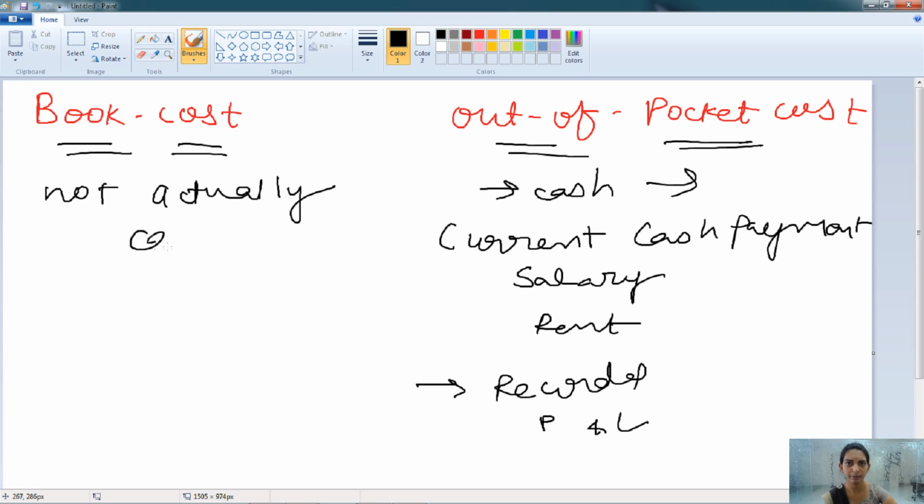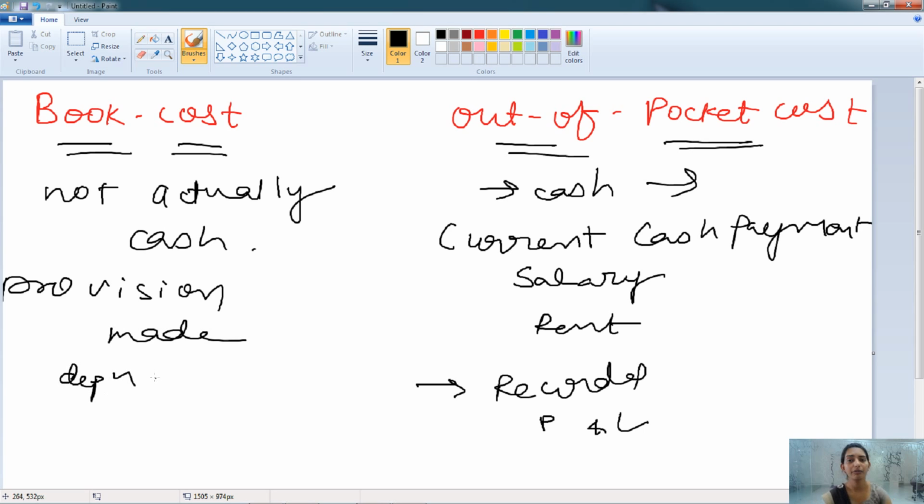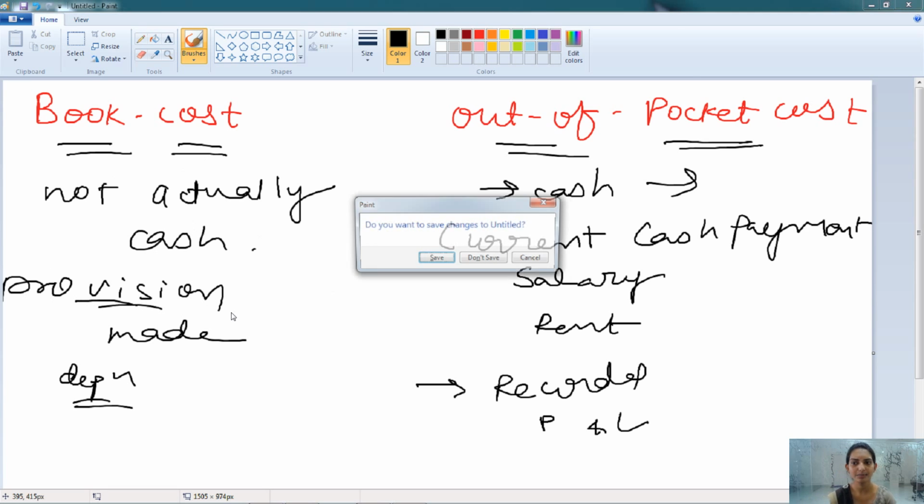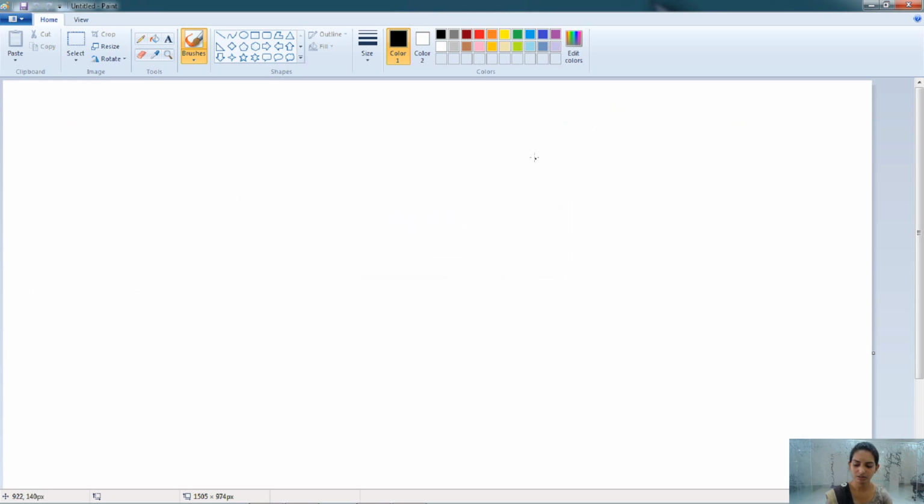It is not actually paid in terms of cash, but the provision for this cost is made. For example, depreciation: we are not paying an actual amount for depreciation to anyone, but we are making the provision for it and it is deducted from the profit and loss account. It helps to maintain the profit and loss account. So this is not actually paid in cash, but the provision for this is made. This is known as the book cost.